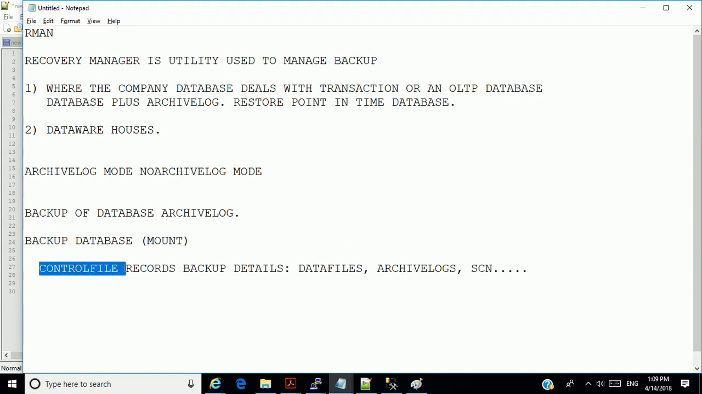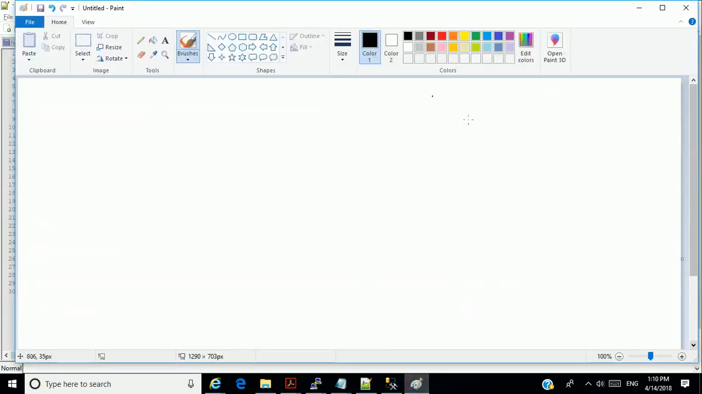But the danger of using the control file is that if your database gets corrupted or lost or destroyed, there's a tendency that you could also lose your control file, particularly if you don't have a backup. And the control file is not as flexible as having what we call the RMAN catalog. Now, what is an RMAN catalog?